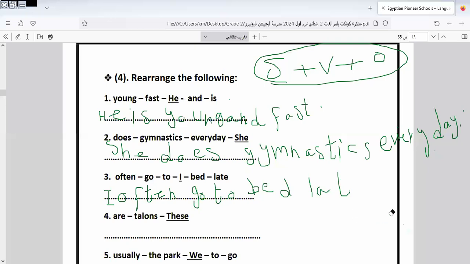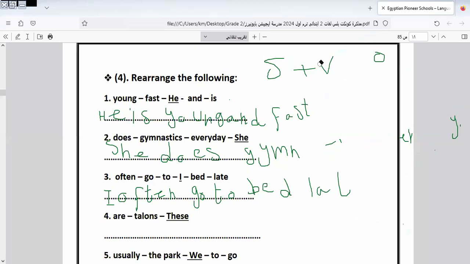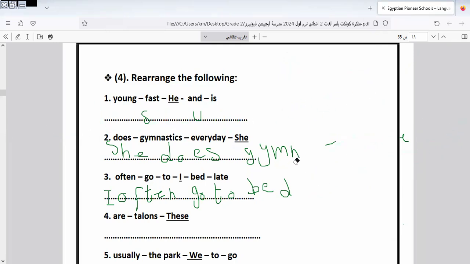I will leave the rest of the exercise for you to do by yourself. Now we know the rule and you apply it to the rest of the sentences. Let's go to another question here.